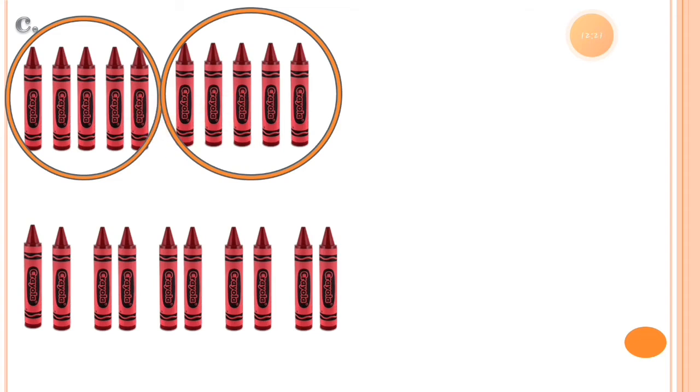So there are 2 fives. It means 2 is indicating the number of groups. There are 2 groups. And 5 is indicating that there are 5 crayons in each group.